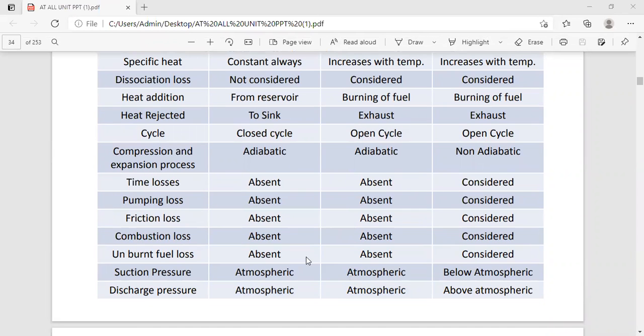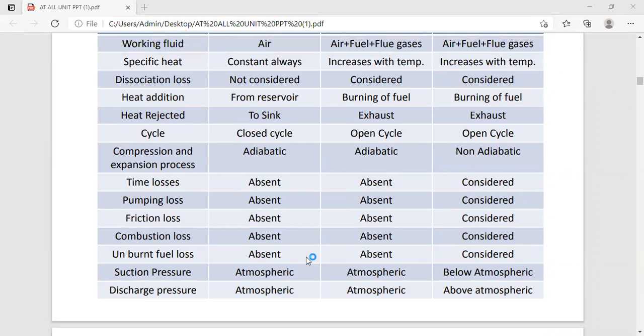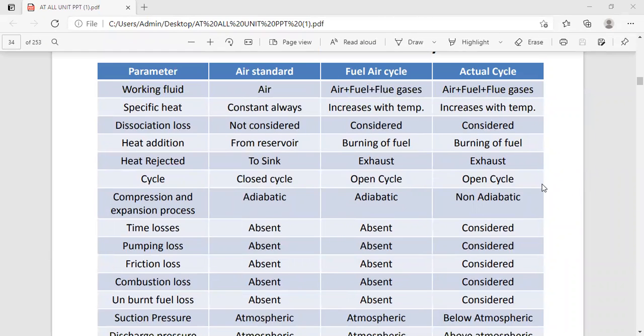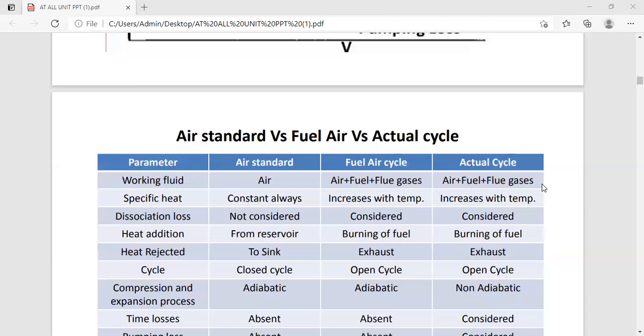And the suction pressure: you observe that in the air standard cycle it is atmospheric suction pressure, and in the fuel air cycle also atmospheric. But in the case of the actual cycle, it is below atmospheric. And related to the discharge pressure, in the case of the air standard cycle and fuel air cycle, we consider it atmospheric. But in the case of the actual cycle, it is above atmospheric. So this is the differentiation between the air standard versus the fuel air and the actual cycle.